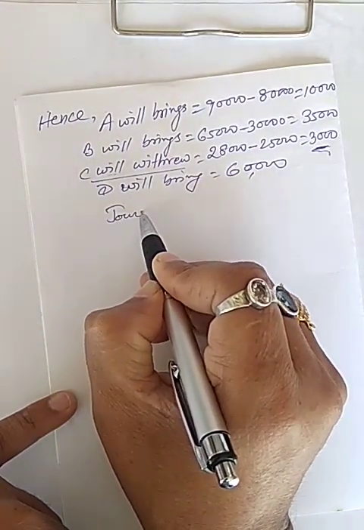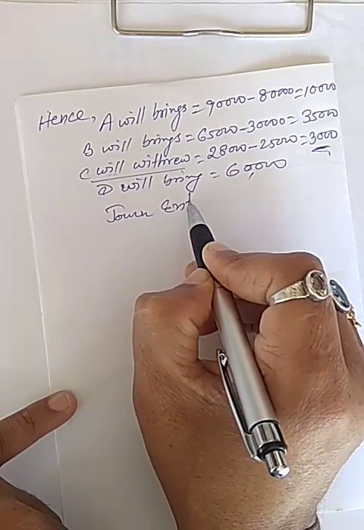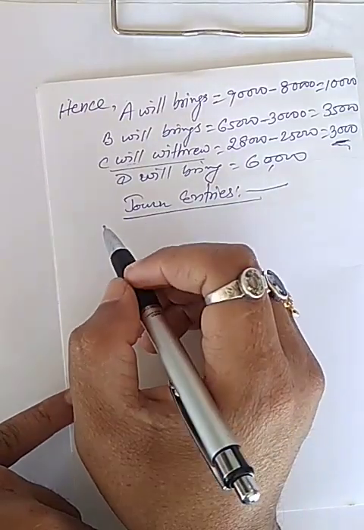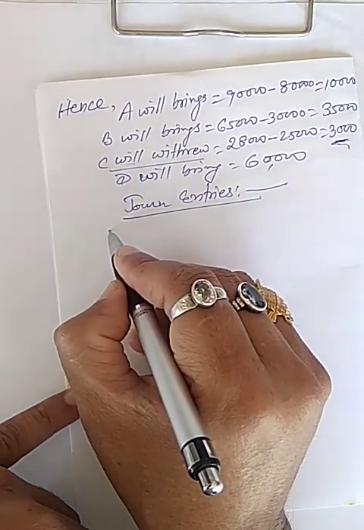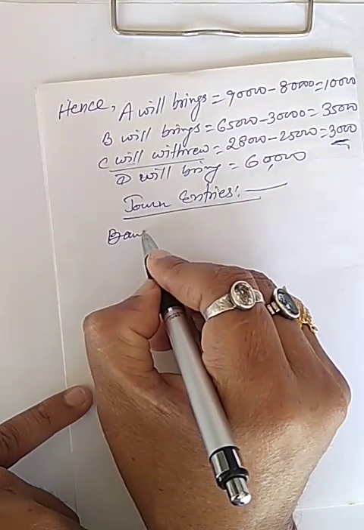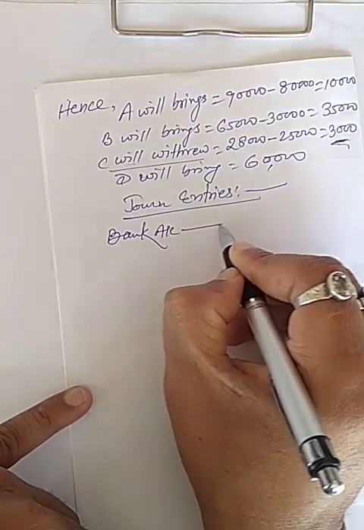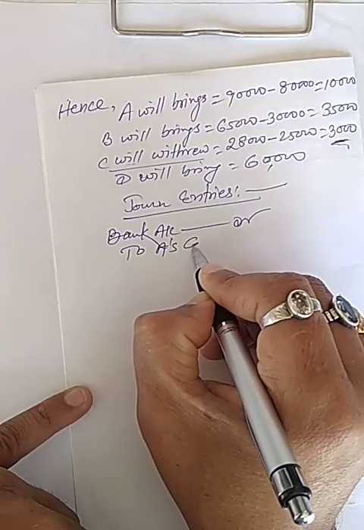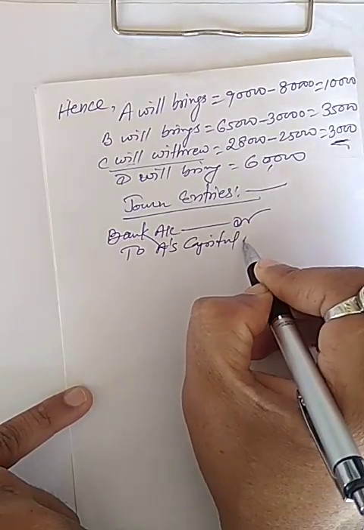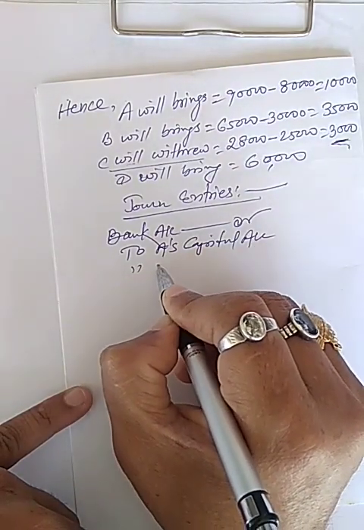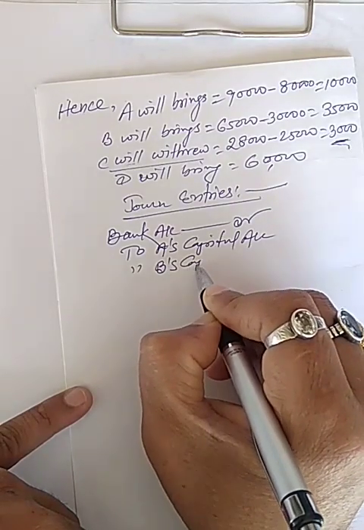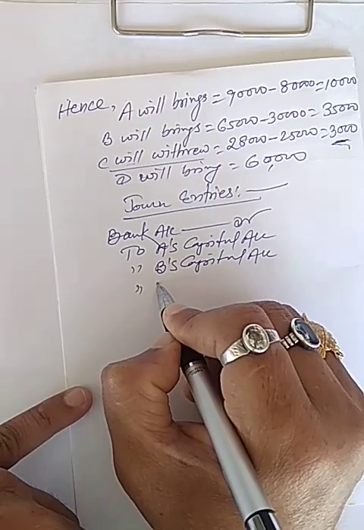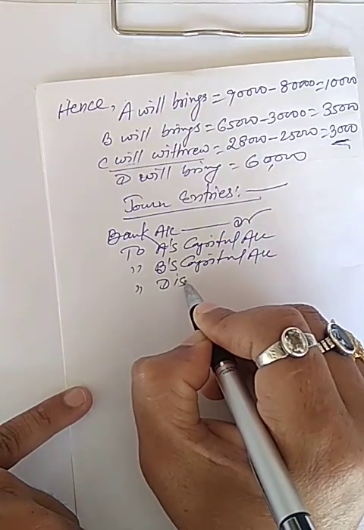Now the journal entry will be: Bank account Dr. to A's capital account, to B's capital account, to D's capital account.